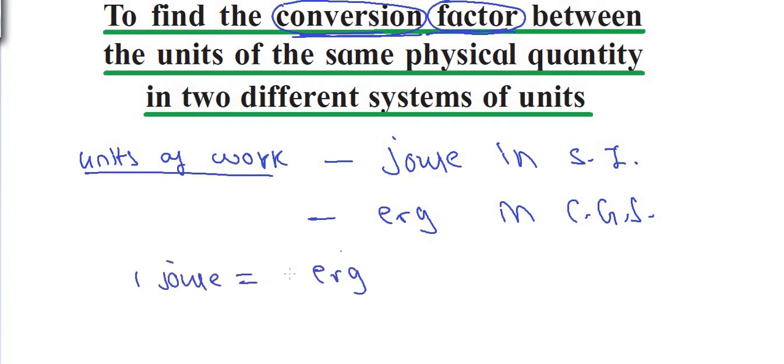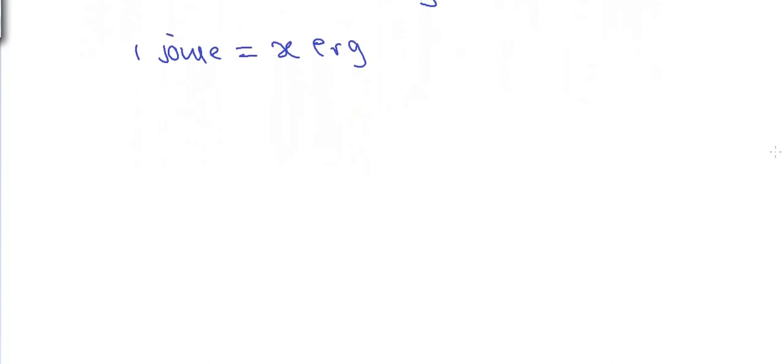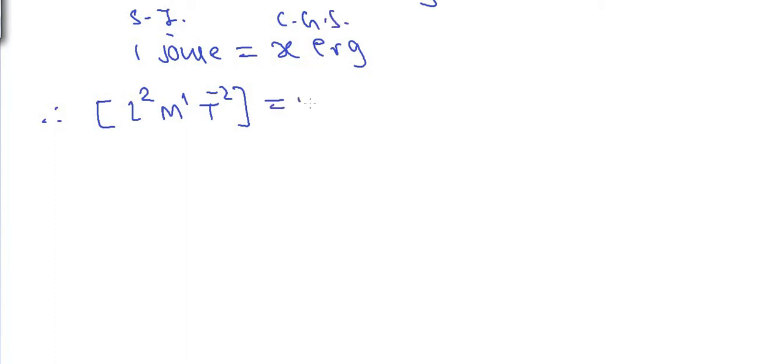Right now I don't know how many erg, so I'll consider that 1 joule is equal to x erg. Now let us write the dimensions on both sides. The dimensions of work are L raised to 2, M raised to 1 and T raised to minus 2. Now remember, this is SI system on the left hand side and CGS system on the right hand side. So x into dimensions.